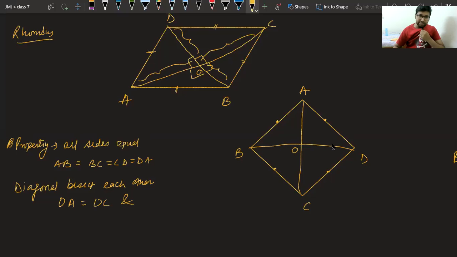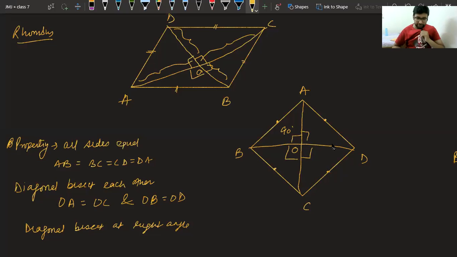Yes, class. Second is OB equal to OD. This is property of rhombus. Diagonals bisect each other. The third property of rhombus is diagonals bisect at right angle. That means this angle is a right angle. This angle is also a right angle. This angle is also a right angle, and this angle is also a right angle.